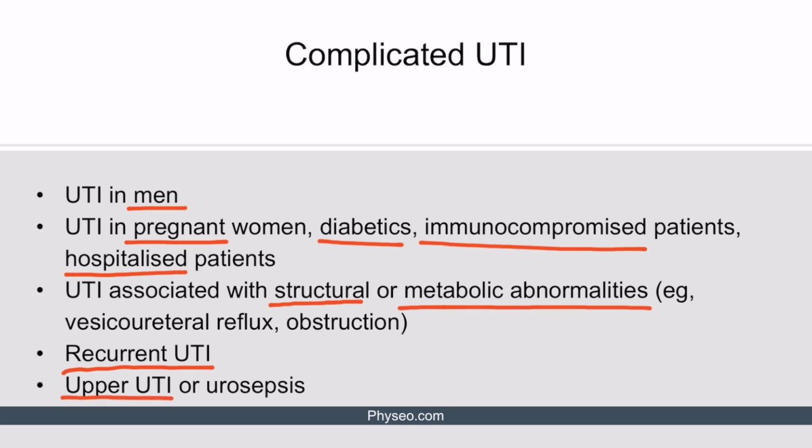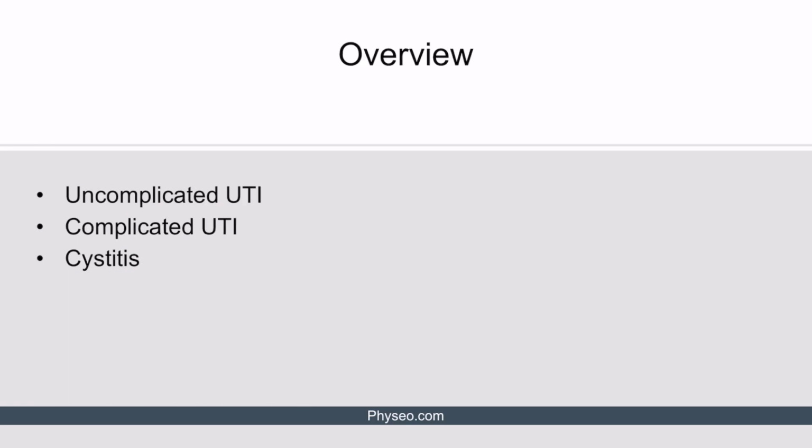Upper UTIs are considered complicated UTIs because these are associated with a higher risk of progression to urosepsis and renal failure. Lastly, any UTI complicated by sepsis, known as urosepsis, is also a complicated UTI since sepsis is always associated with significantly raised mortality. All right, now let's move on to discuss cystitis.